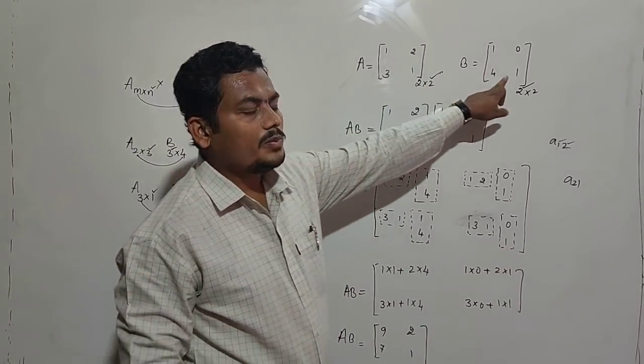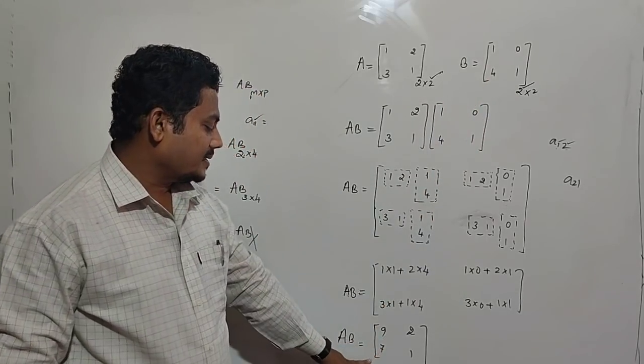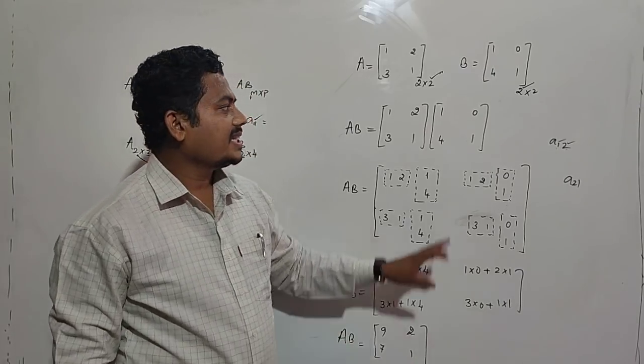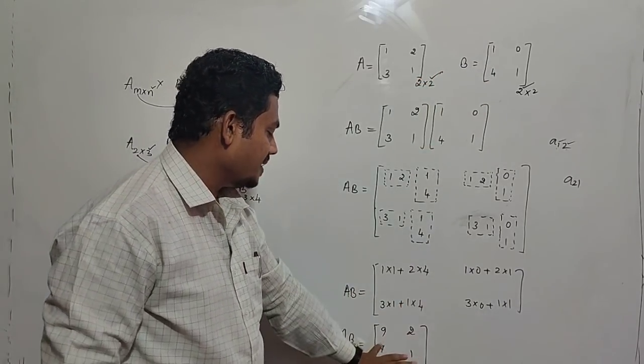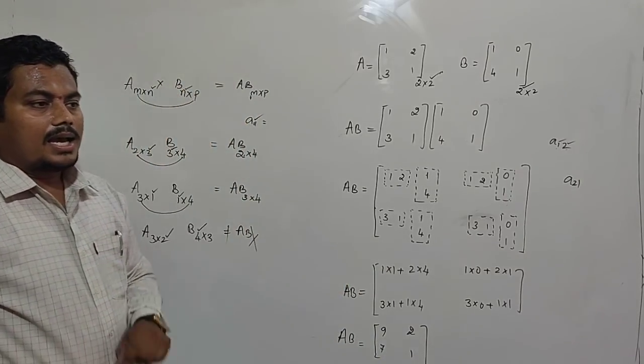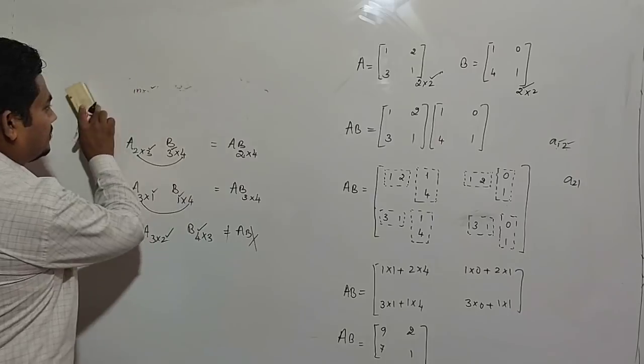The product A into B is also a matrix. That is 9, 2, 7, 1. In this case, the product of these two matrices is 9, 2, 7, 1. I will find one more product.